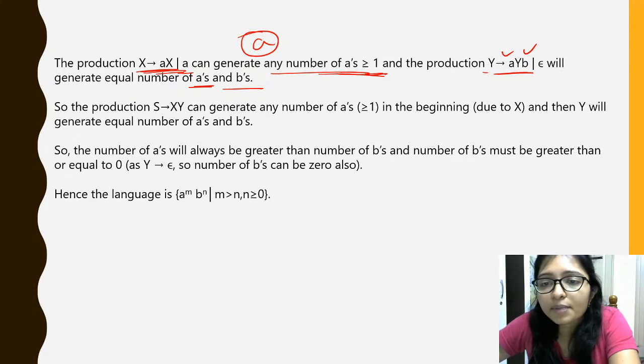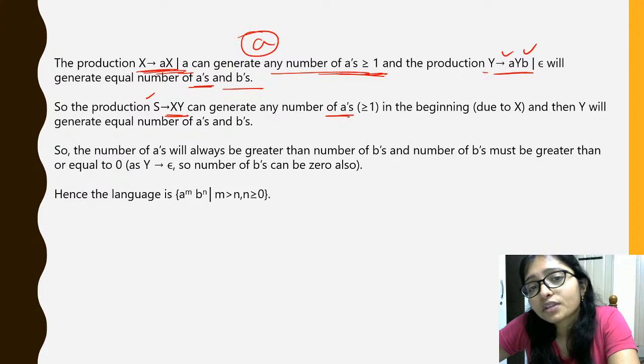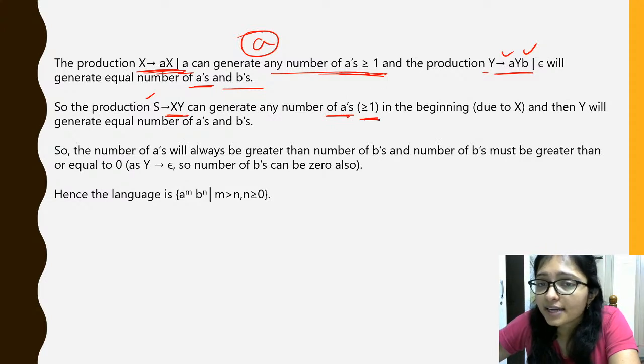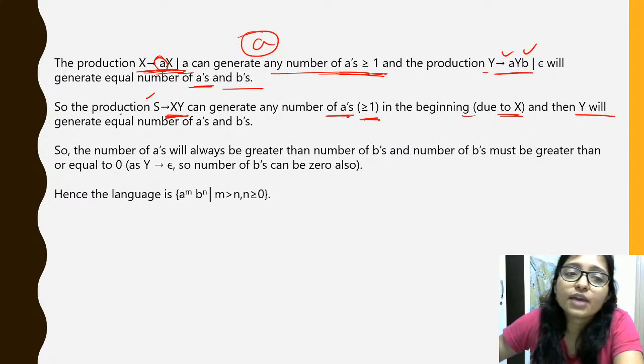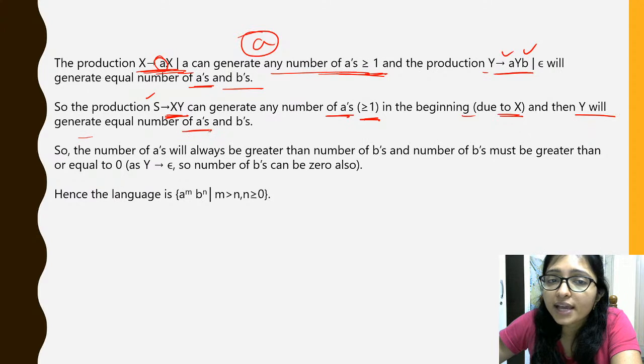Now from this production XY, we can generate any number of A that is greater than 1, and beginning with X, because beginning is coming with X, that's why A should be there, right? And Y will generate equal number of A and B.